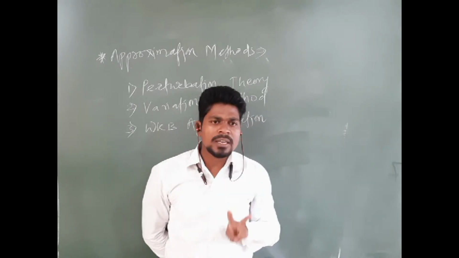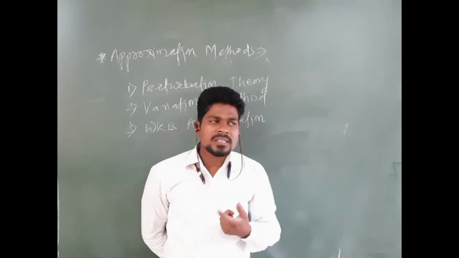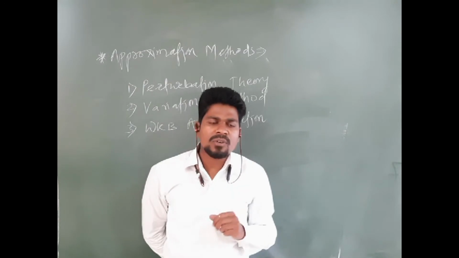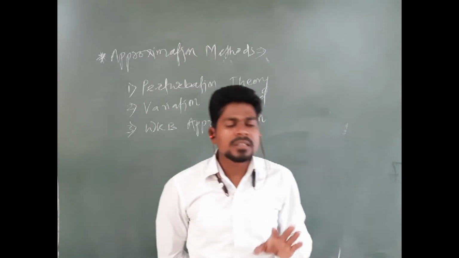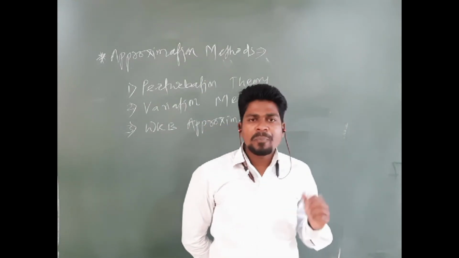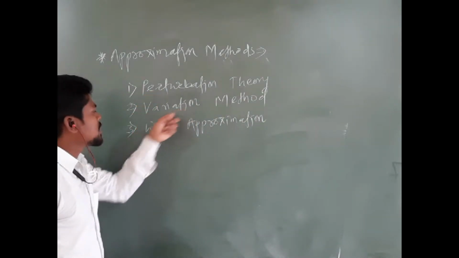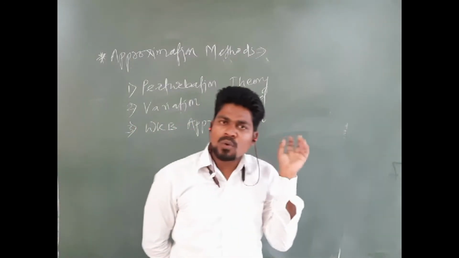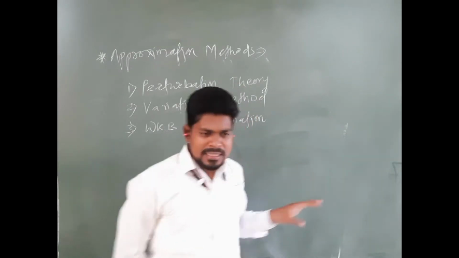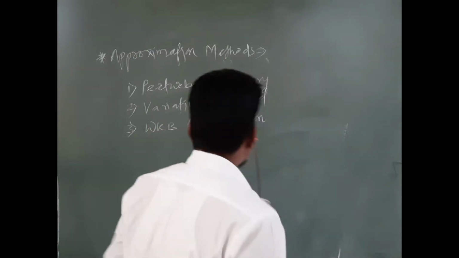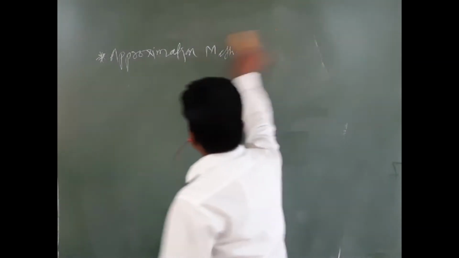So 3 units are totally devoted to the perturbation theory and 1 unit, that is 4th unit, is devoted to the relativistic quantum mechanics. Okay now, so I will start our discussion on the syllabus right from the next lecture. But before that, to discuss these theories, perturbation theory, variation method, WKB approximation, we need to recall the previous concepts that we have discussed in our second semester. So in this lecture, I would like to just recall those basic concepts that we have discussed.